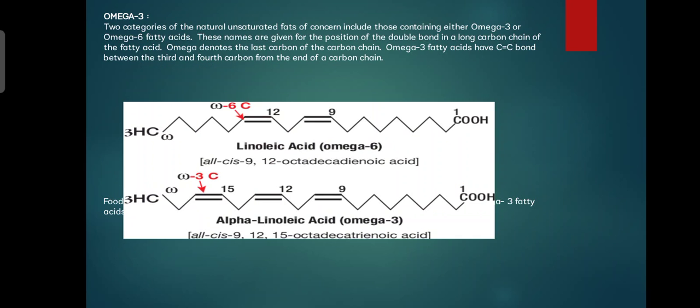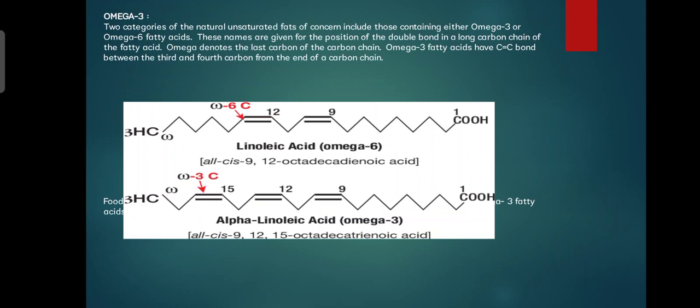Two categories of the natural unsaturated fats of concern include those containing either omega 3 or omega 6 fatty acids. These names are given for the position of the double bond in the long chain of the fatty acid.